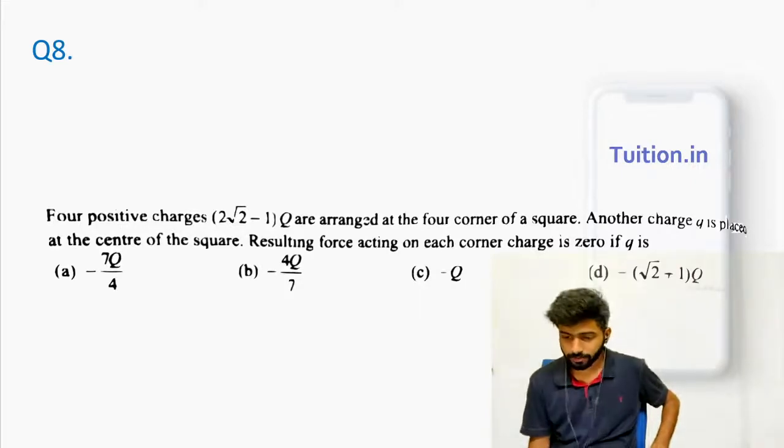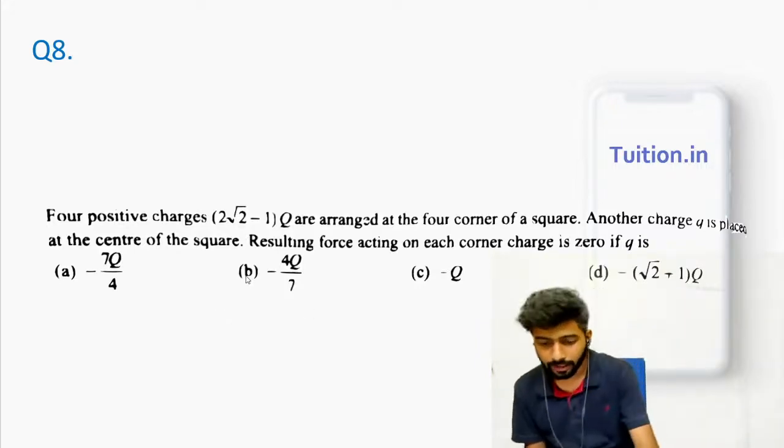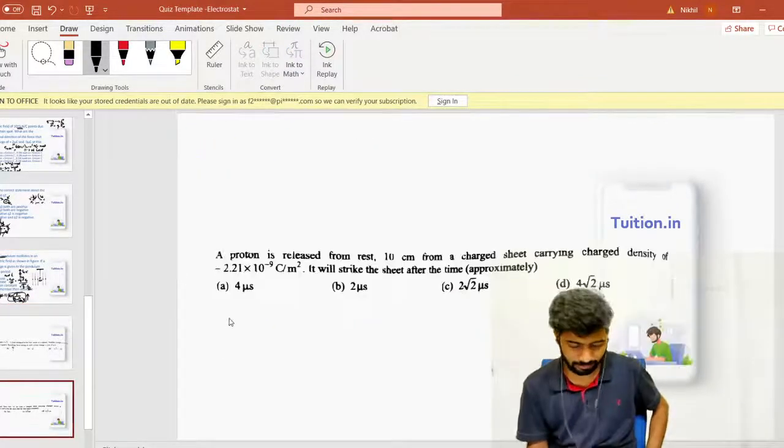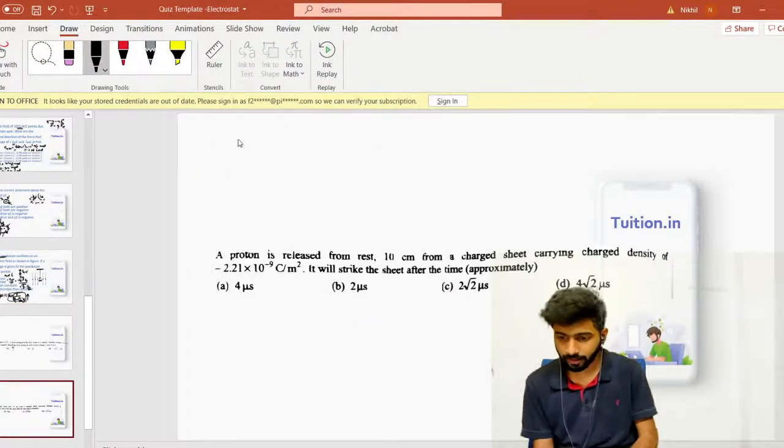Look at the options on screen. If you want, I will write the options also. In fact, I will explain the question since some of you might not be able to see it clearly. You have 4 charges.